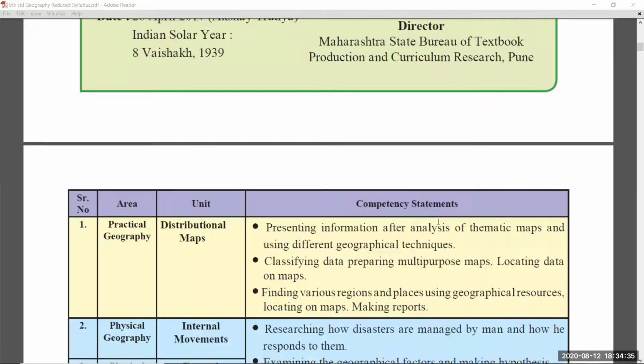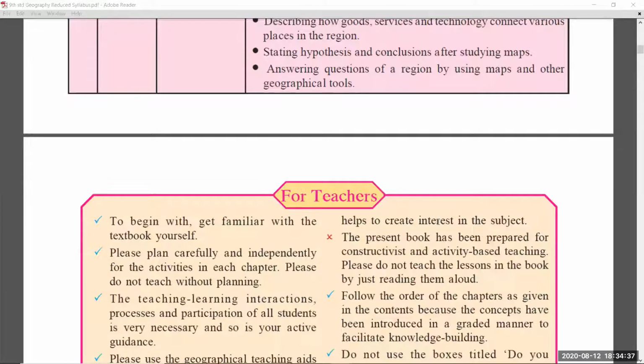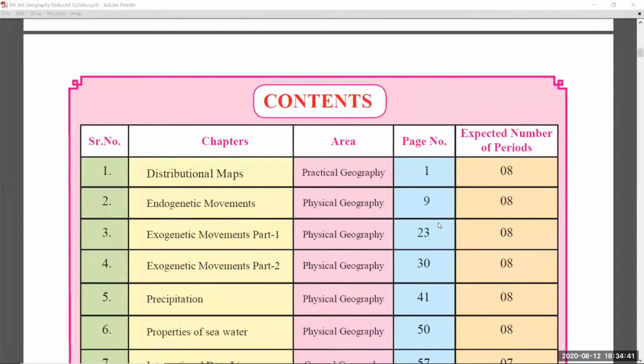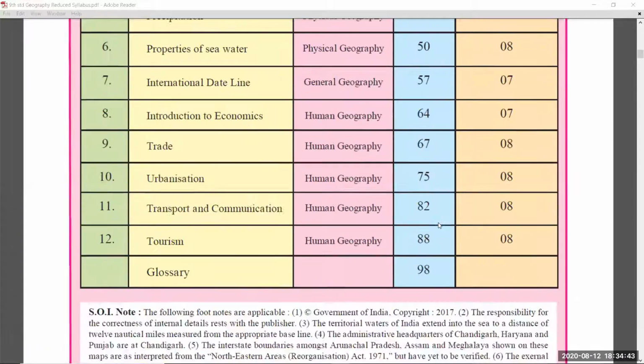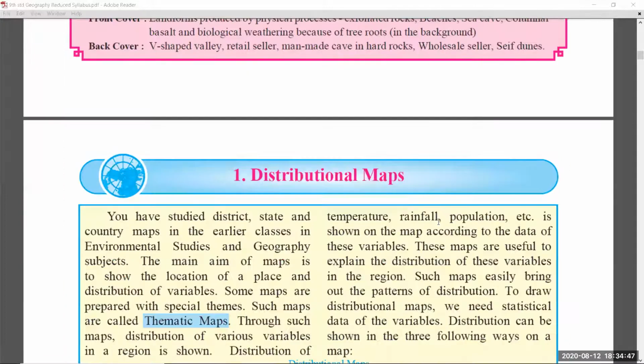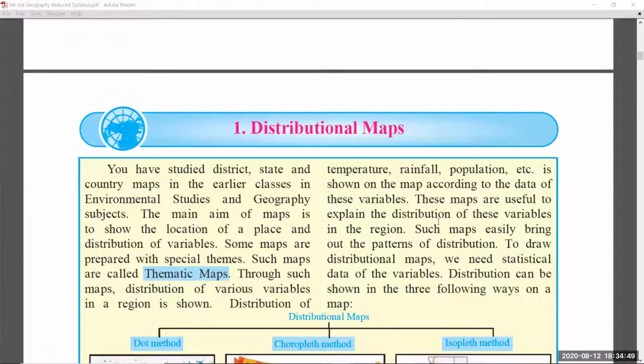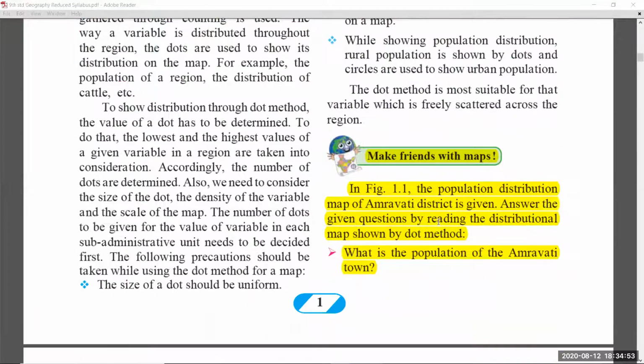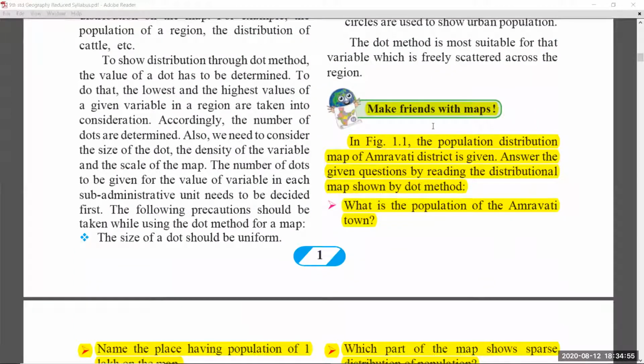I will show you chapter by chapter and page by page the reduced syllabus topics. There are 12 chapters in 9th standard geography. I will start from chapter number 1, distributional maps. In page number 1, there is a reduction: make friends with maps.